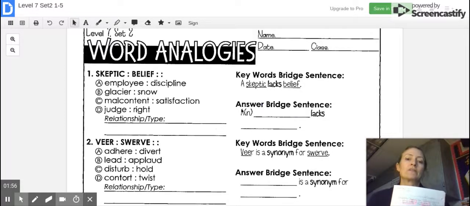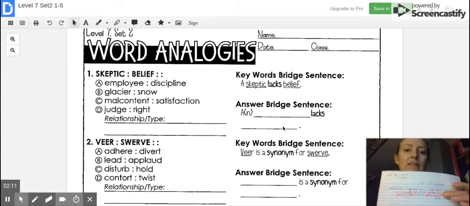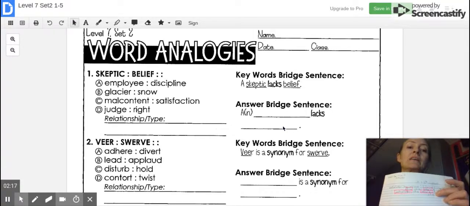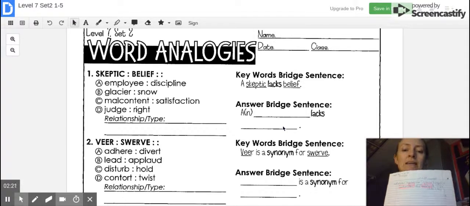And we are going to say, this is our answer, C, malcontent lacks satisfaction. So go ahead and write that sentence in there. And then you are going to highlight the keywords in your keywords bridge sentence and your answers in the answer bridge sentence. So go ahead and get that done.